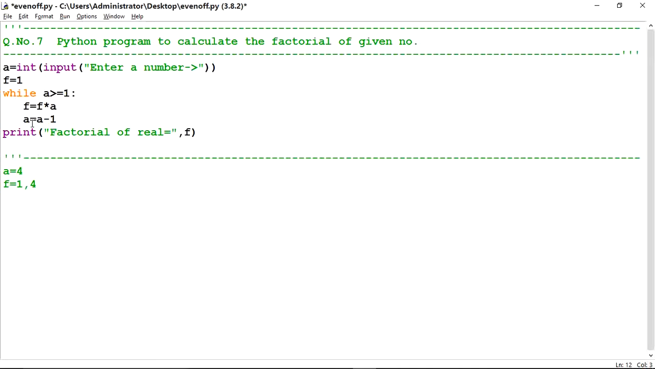Next statement is this, a is equal to a minus 1. Value of a is 4. 4 minus 1, 3. 3 will come into a. Then the loop will complete. It will check the condition a is greater than 1. Now value of a is 3. 3 is greater than 1.